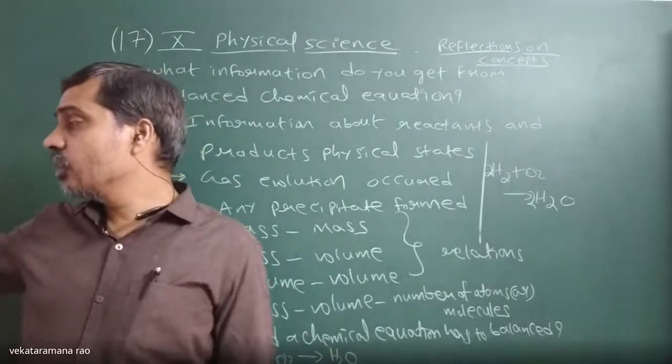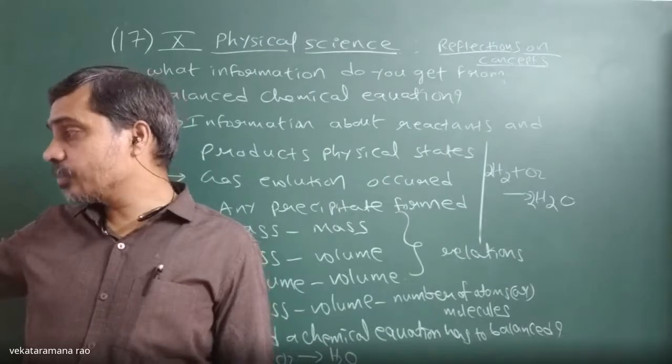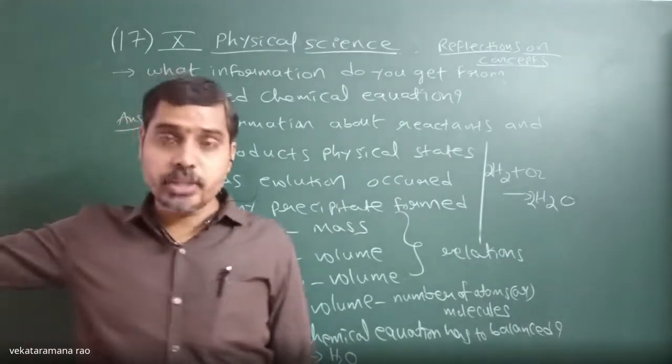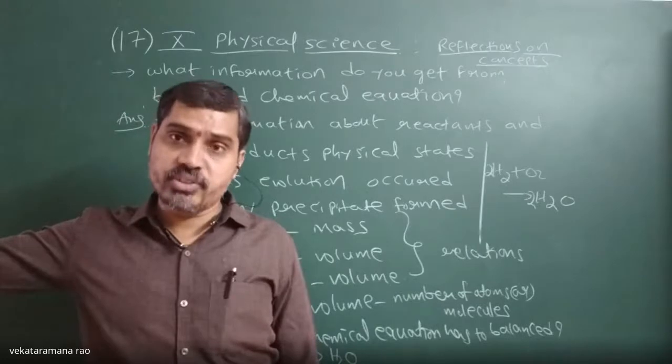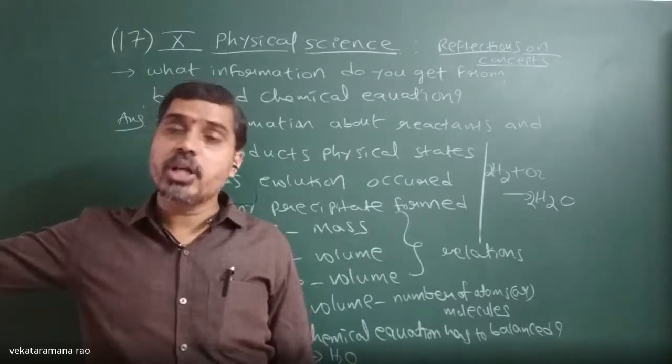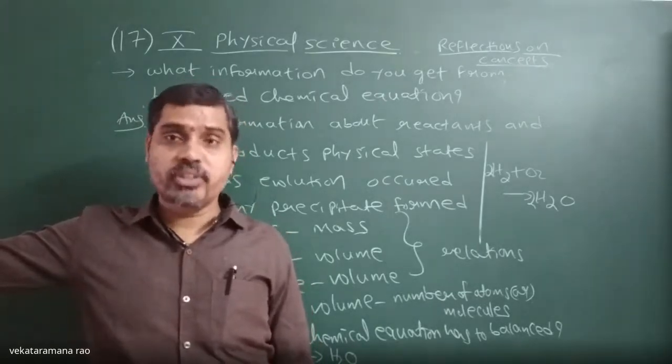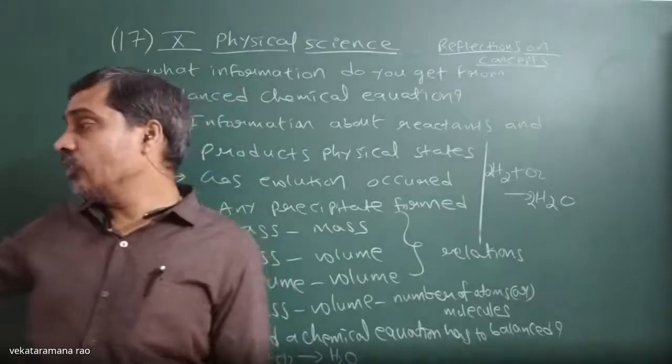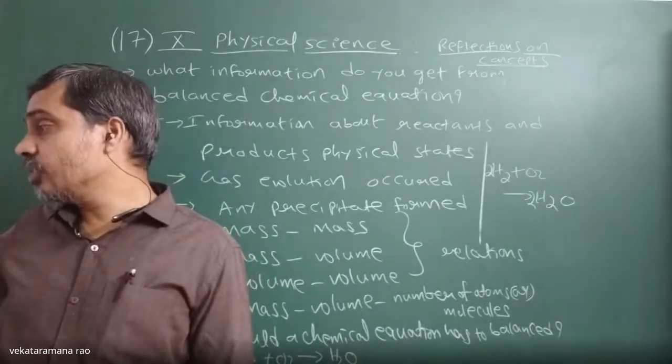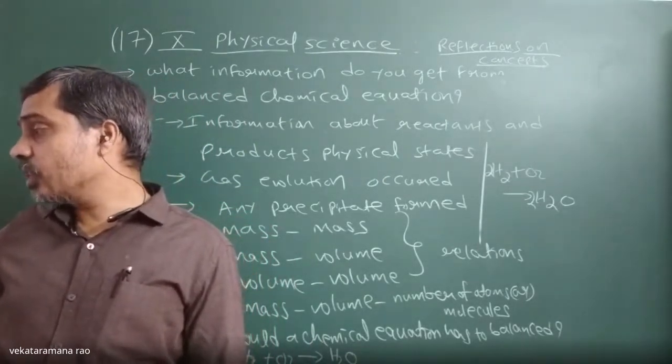With this, the reflection of concepts is completed, and we have already completed many balanced equations and discussed clearly how to balance them. Now we have to discuss application of concepts.